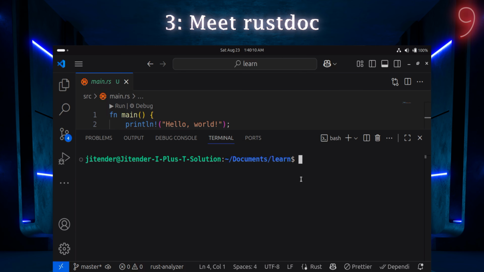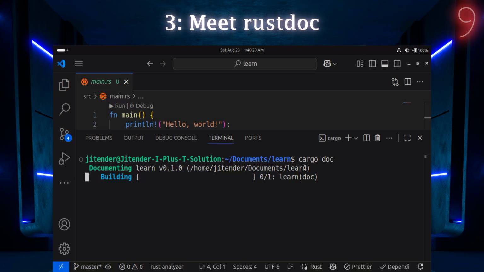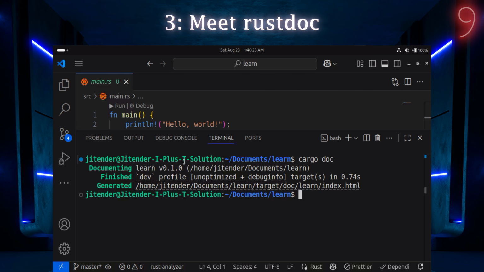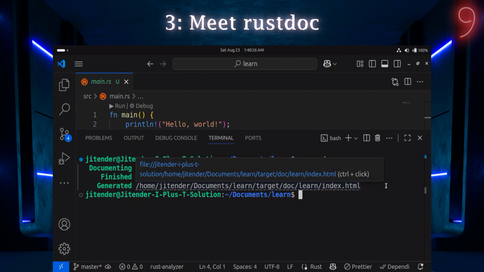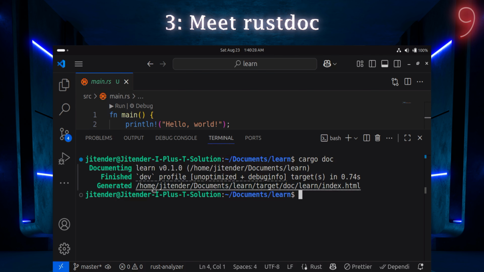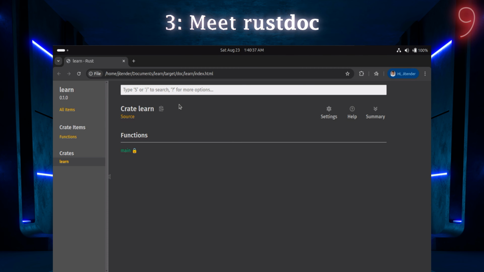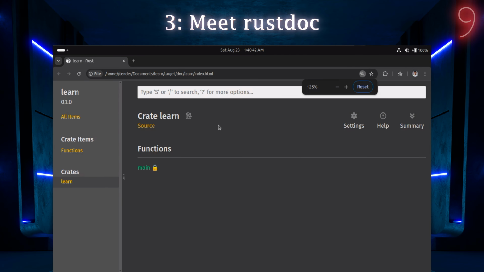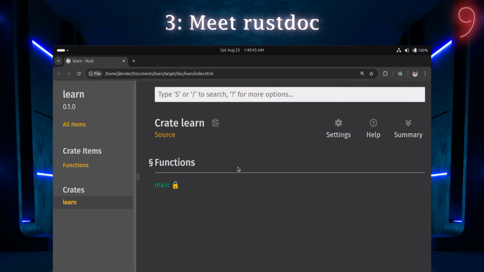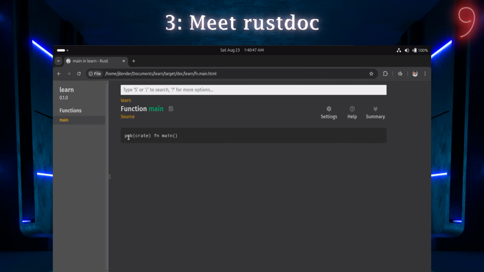To create documentation, we simply go to the terminal and write cargo doc. That's it. No need to write anything else, just hit enter. Now you can see it has started creating the documentation, and it has finished in just 0.74 seconds. Now if I open this documentation, if I Ctrl+click on this HTML file, it will open in my browser. Now you can see our browser is open, and let me zoom in here. You can see there's one main function, and inside the main function there's this thing.